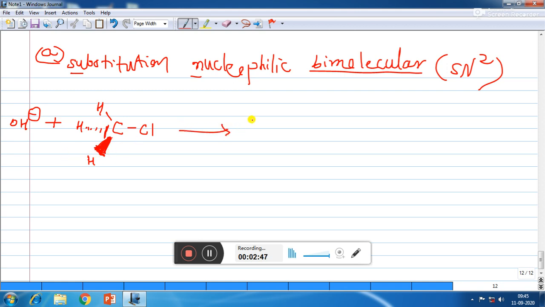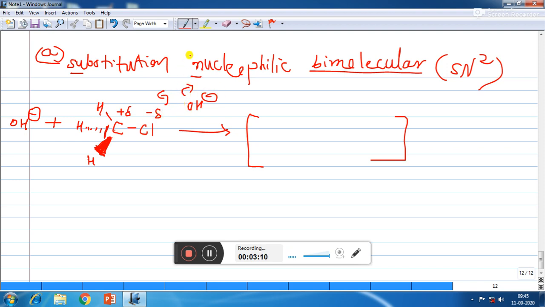So here we will see that in SN2 reaction, the breaking of old bond between, now here you can see that carbon has partial positive charge and chlorine has partial negative charge. Now if OH minus ion tries to attack the carbon from the side of the chlorine, then because of the same negative charges, they will repel each other.